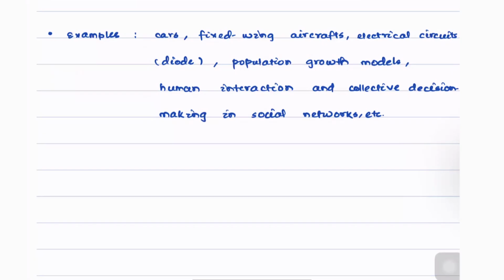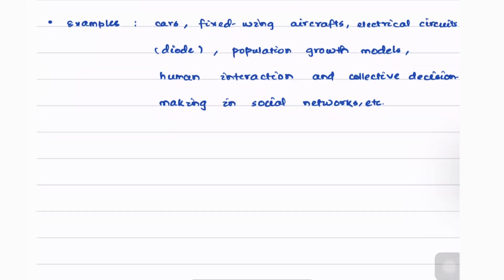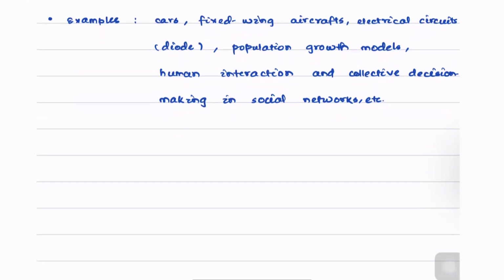Well and good, now we know that nonlinear models can do a good job in representing systems. However, we still face a challenge while using them. The challenge is that the analysis of linear systems tends to be slightly easier relatively. So let's write it. Challenges.